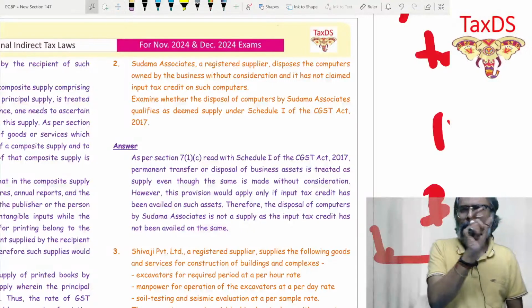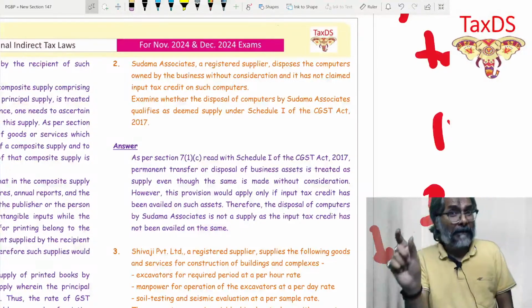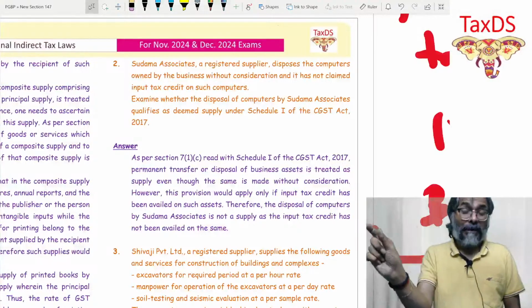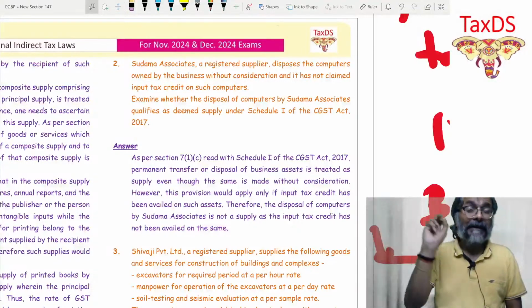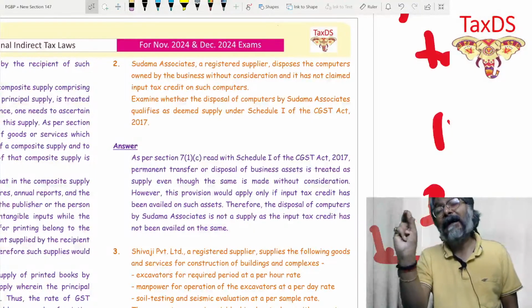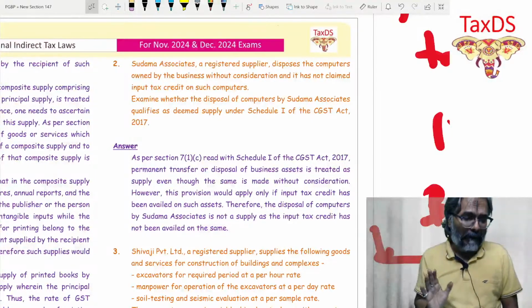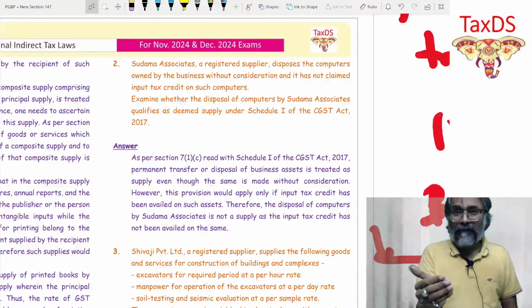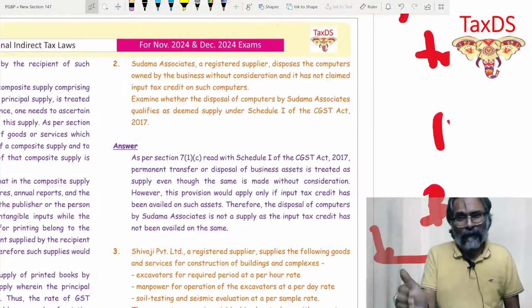So permanent transfer or disposal of a business asset without consideration, on which ITC has been taken on such asset, qualifies as a supply under section 7(1)(c) read with Schedule number 1. Now, students, I have already developed the equation for you. So that is the equation that you can put forth.